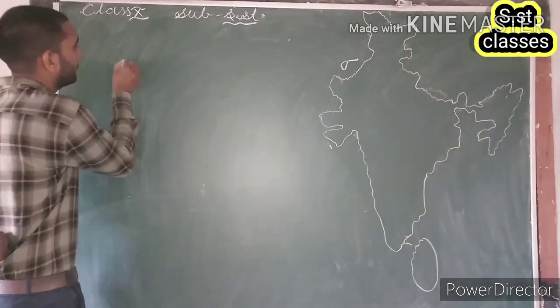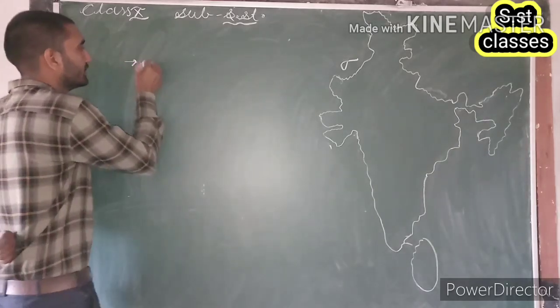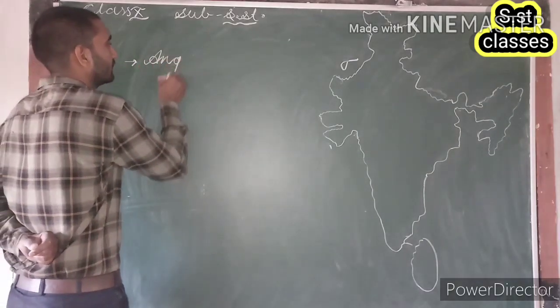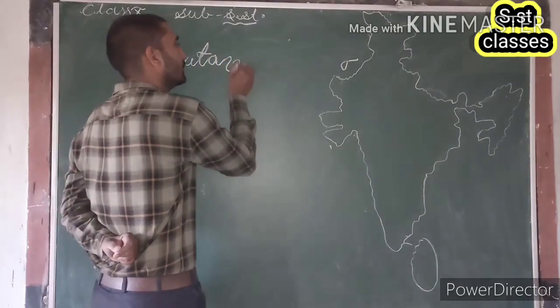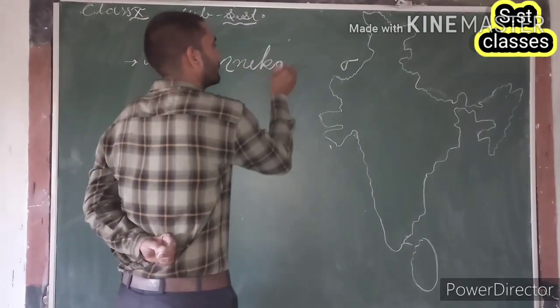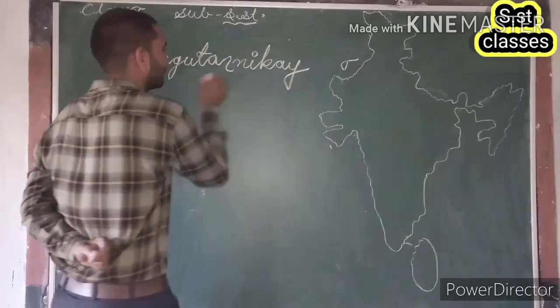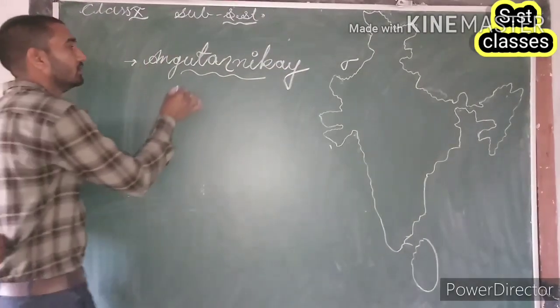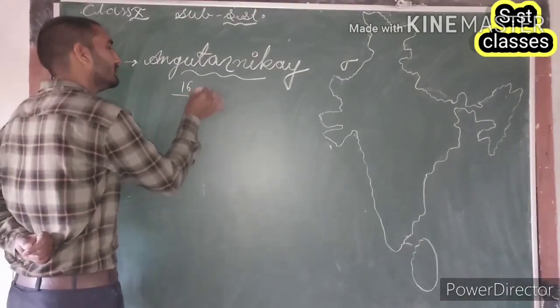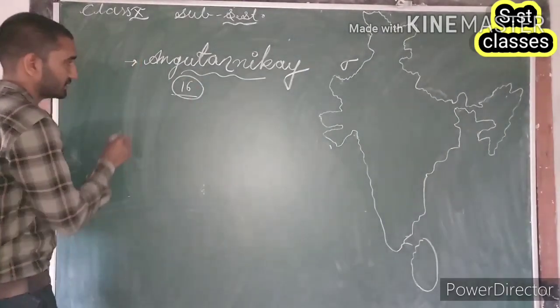So, in the Buddhist text Anguttara Nikaya, we find mention of 16 Mahajanpadas.